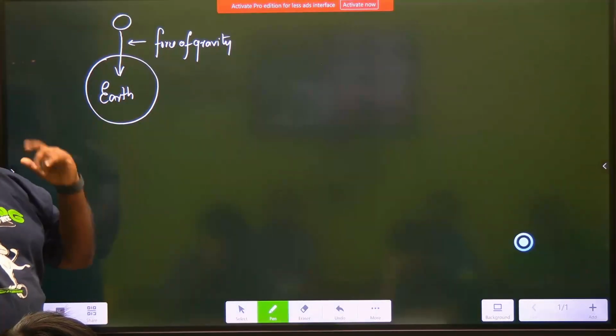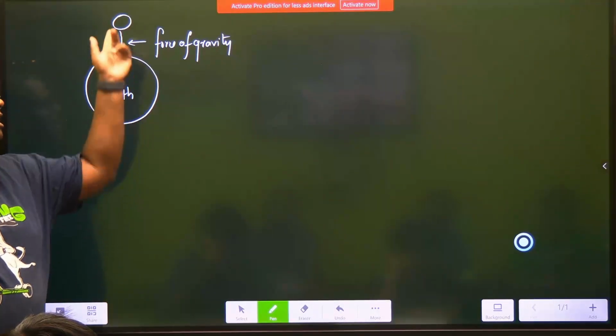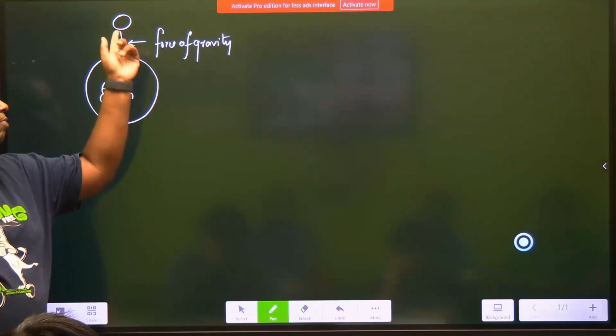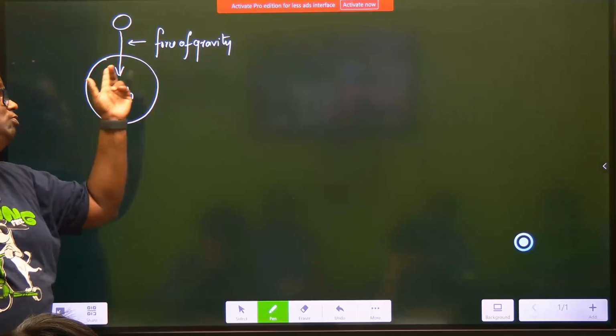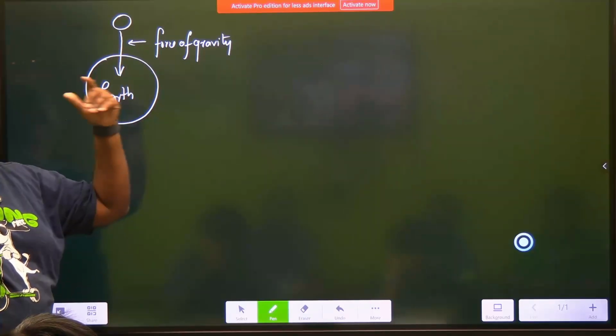Okay. For 1 minute, take out the concept of earth and body. Just go back to gravitation. Every body attracts every other body. This small body is also attracting the earth. Both the forces are same, but the movement will be seen in the smaller body because its mass is less.